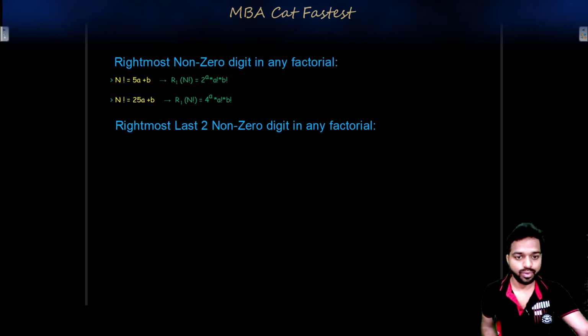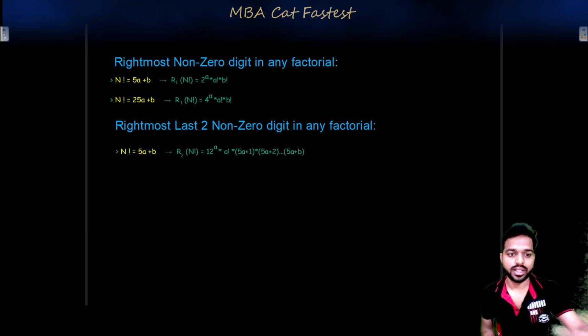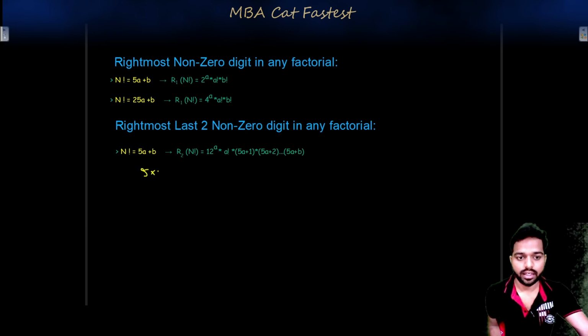Now the last two non-zero digits in any factorial. We also have a formula for this. n factorial is equal to 5a plus b. If you want to calculate the last two non-zero digits in any factorial, convert it into this form. Let's say this time we calculate for 18 factorial. So you write 5 into 3, which is 15, and 3 will be left.